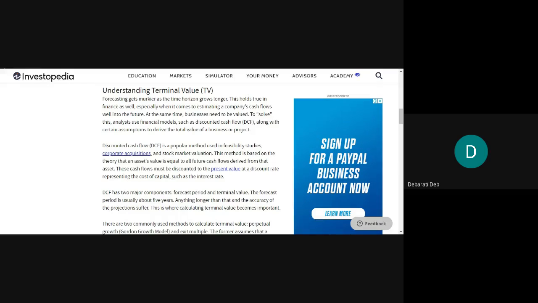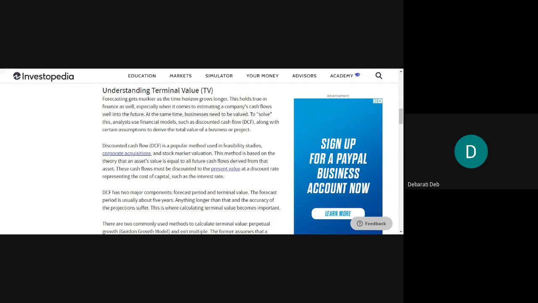You cannot say that by utilizing only the factor table you can predict the value of the business forever and ever. There are certain other assumptions also which you will have to follow. Discounted cash flow, DCF, is a popular method used in feasibility studies, corporate acquisitions, and stock market valuation.